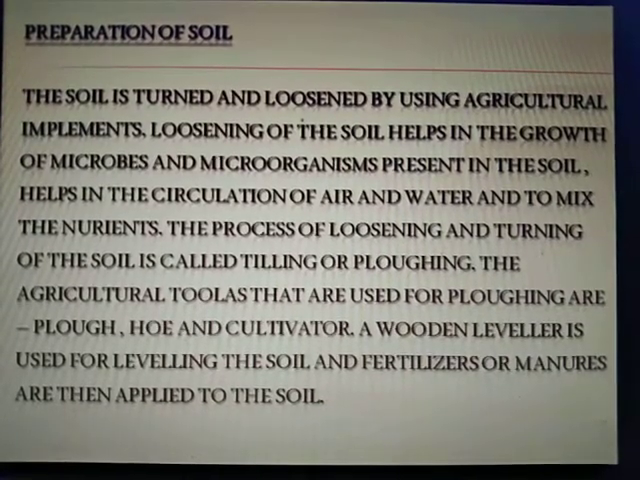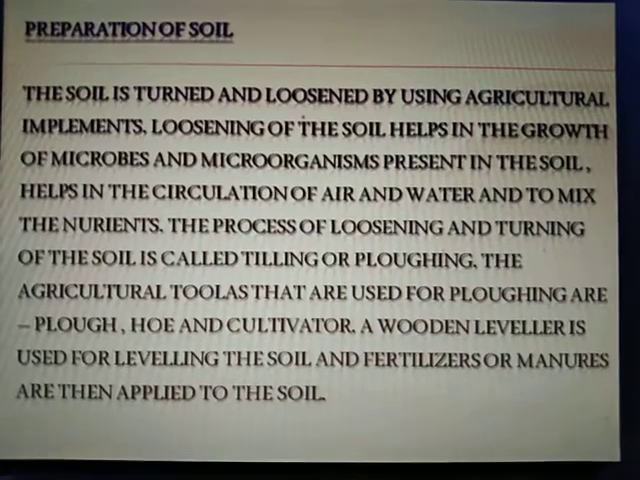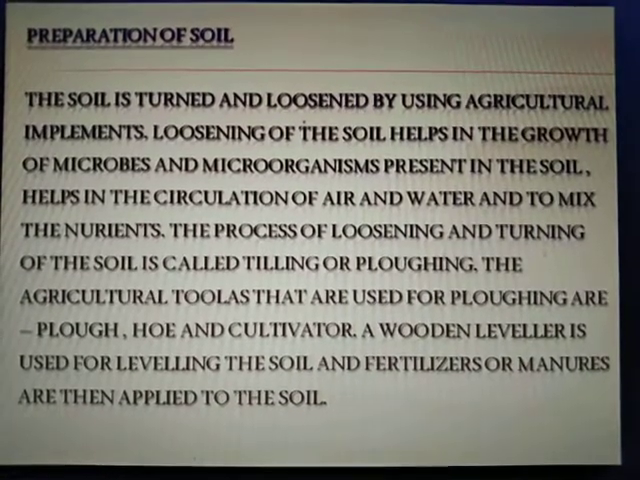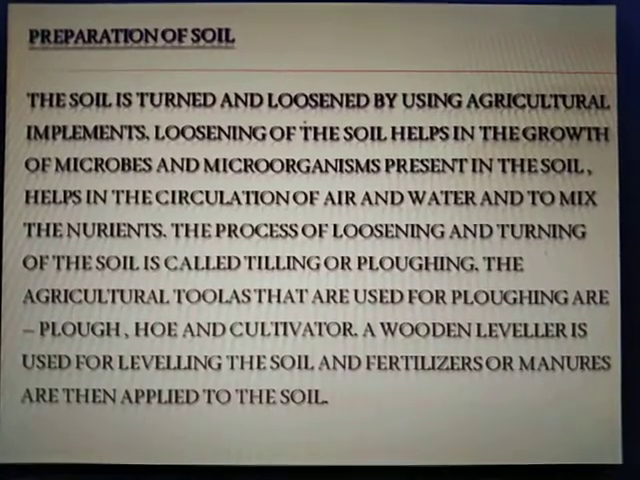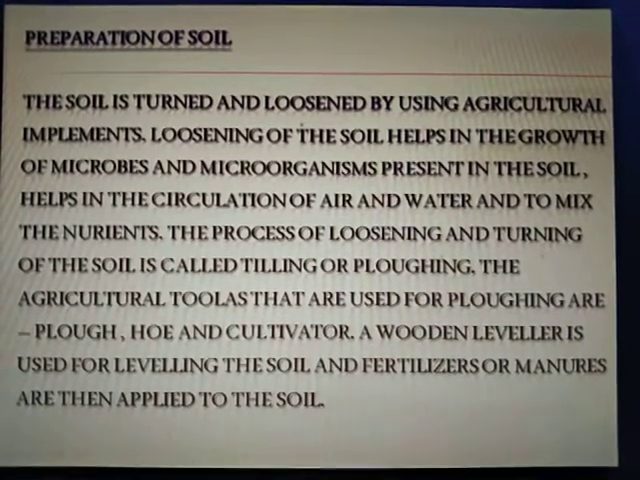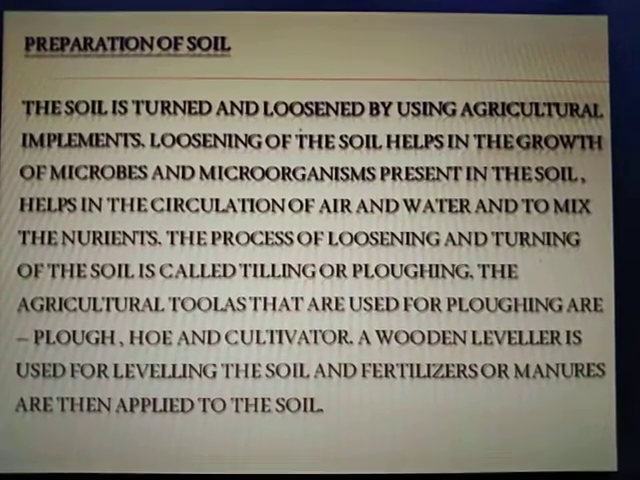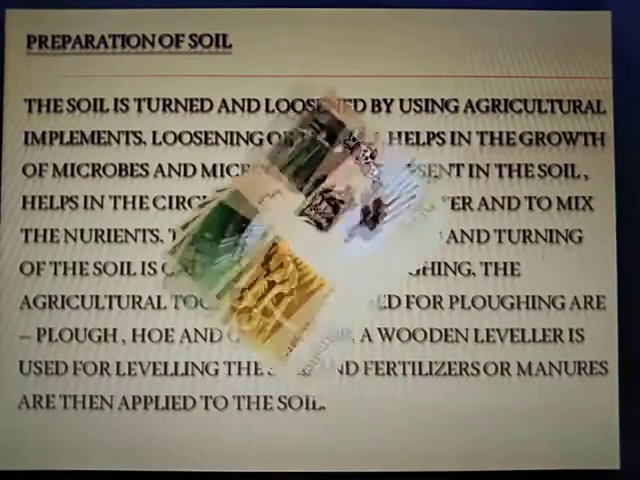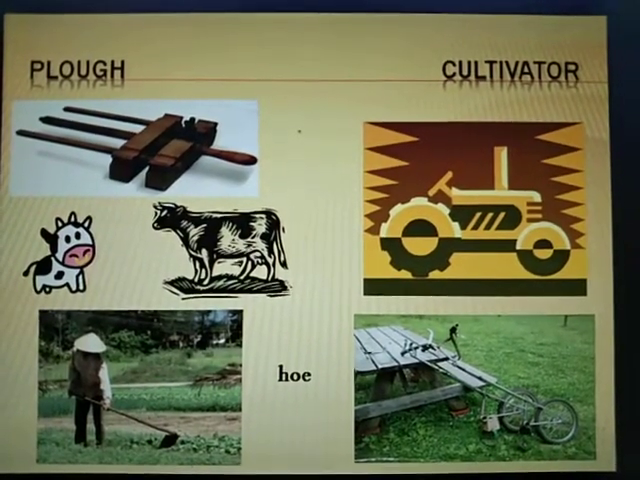The process of loosening and turning of the soil is called tilling or ploughing. The agricultural tools that are used for ploughing are plough, hoe and cultivator. A wooden leveler is used for leveling the soil, and fertilizer or manures are then applied to the soil. Plough and cultivator.